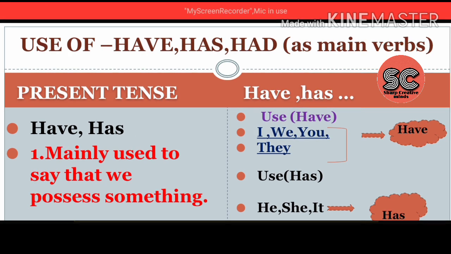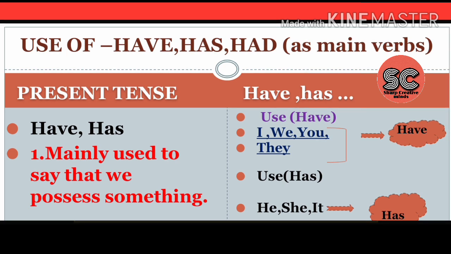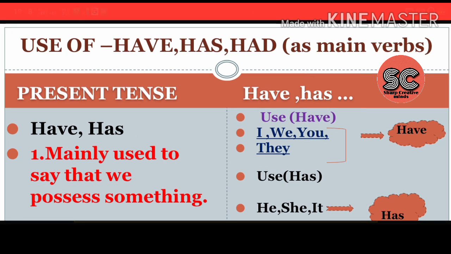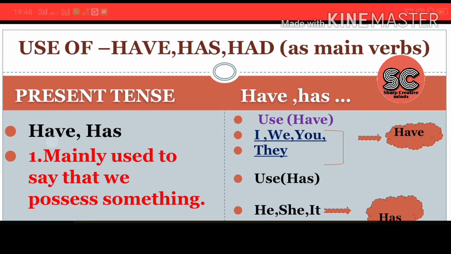My dear friends, if I want to tell you that I have a mobile phone, I use have. Or if anybody else has the mobile phone, I use has. So you have, we have, they have, he has, she has, like that.